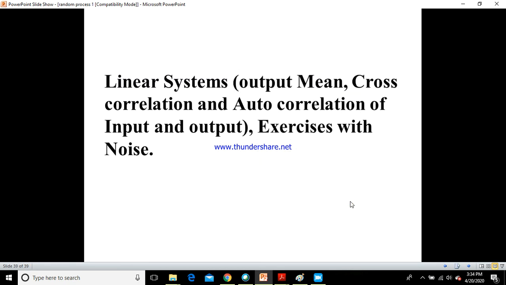So till here I hope you are clear with the concepts I have explained in module 3, which are the random process related terms and different terms that we have seen in the syllabus. The last part of the syllabus in module 3 is linear systems, and how to find the output mean, cross correlation and autocorrelation of these linear systems in terms of input and output. Then finally we will see some exercises with respect to the noise that we come across in communication systems. This part is left out, and the details you can see in my next video on module 3.